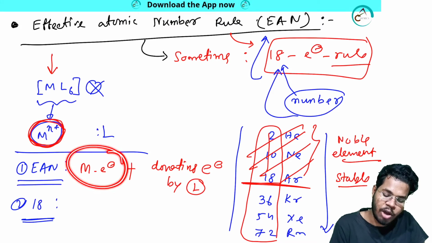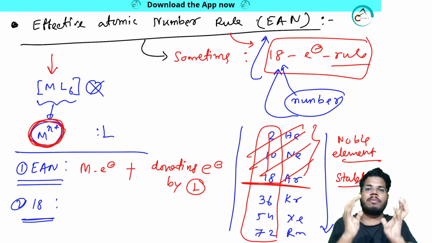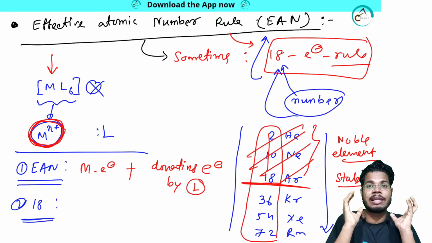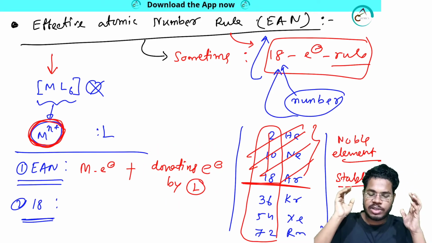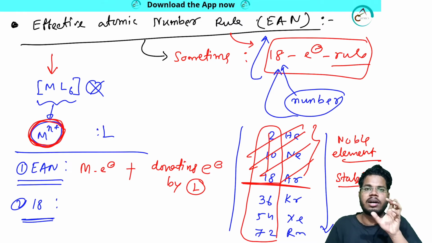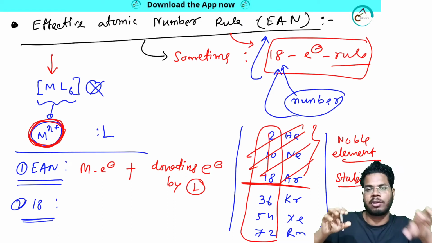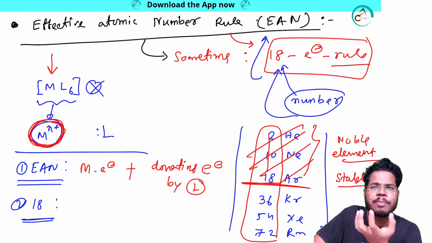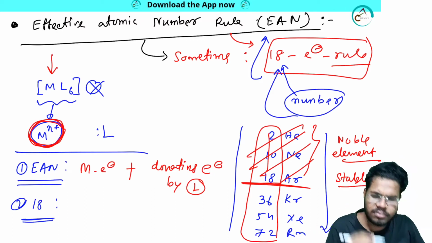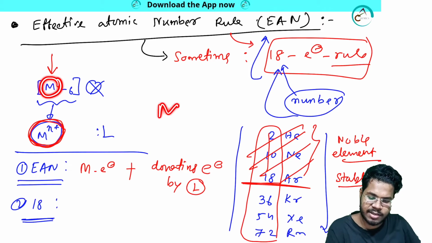For the metal, you have to consider the total number of electrons present in the metal, but you don't need to consider the total number of electrons present in the ligand. You just need to consider the electrons the ligand is donating, suppose 5 or 10 electrons. Why is that? Because the metal is fixed, the metal is here, and from other sides ligands are coming.